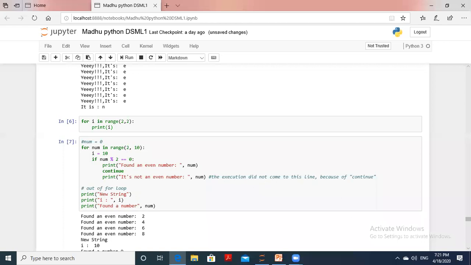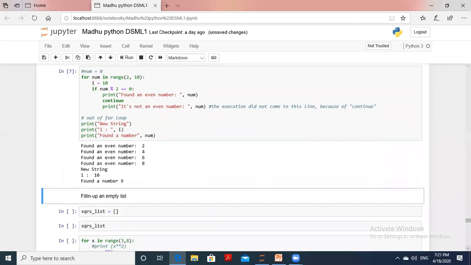The given numbers, whatever they are, 2, 4, 6, 8 are even numbers. Here i equal to 10 was taken, so that is found as well. In that case, it also found the number 9, up to the 10th position. Whatever the 10th position is, up to that it has to go through the numbers.